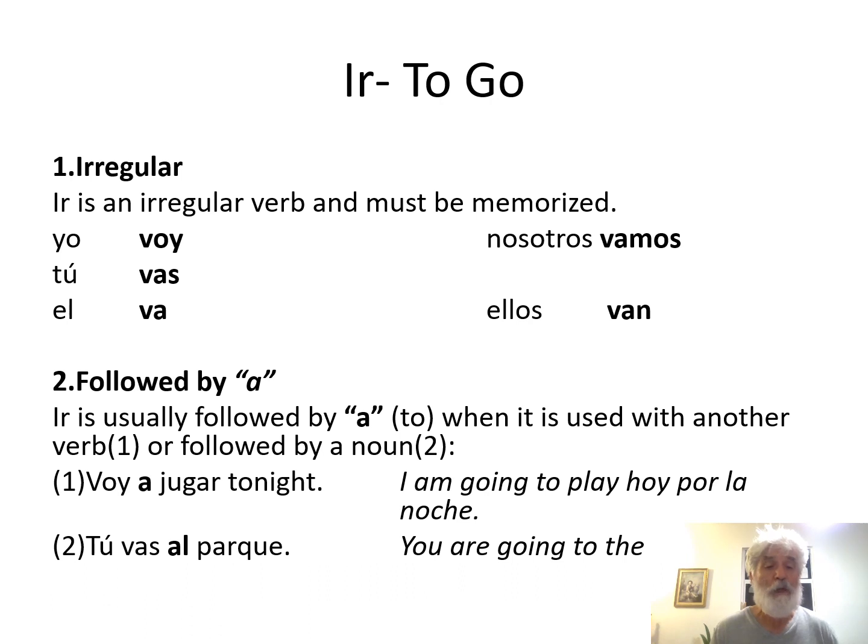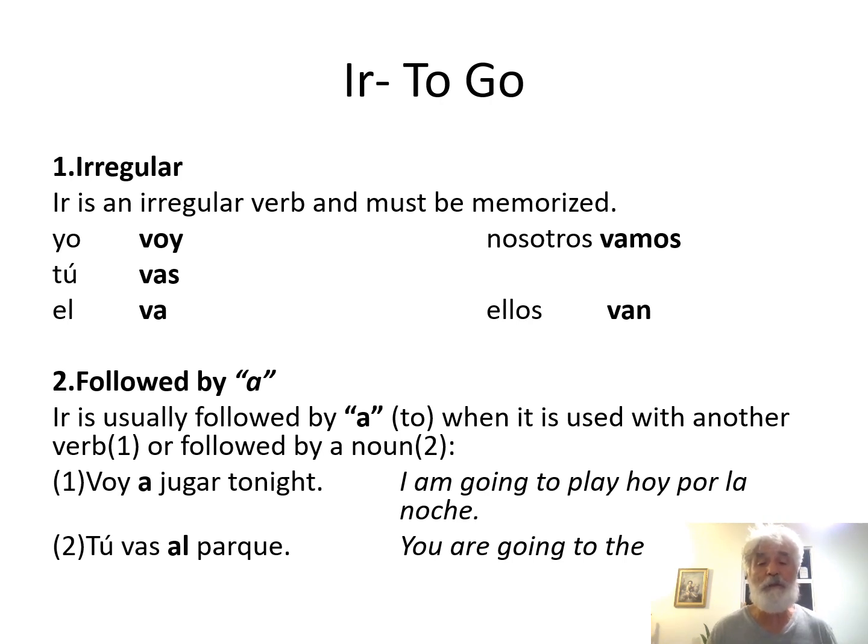Let's look at the tú form. Tú vas, you go, you are going, or you do go. Él va, ella va, he goes, she goes, or he is going, he does go. It's also the usted form. Usted va, you go. Usted va could also be you are going, and usted va could be you do go.